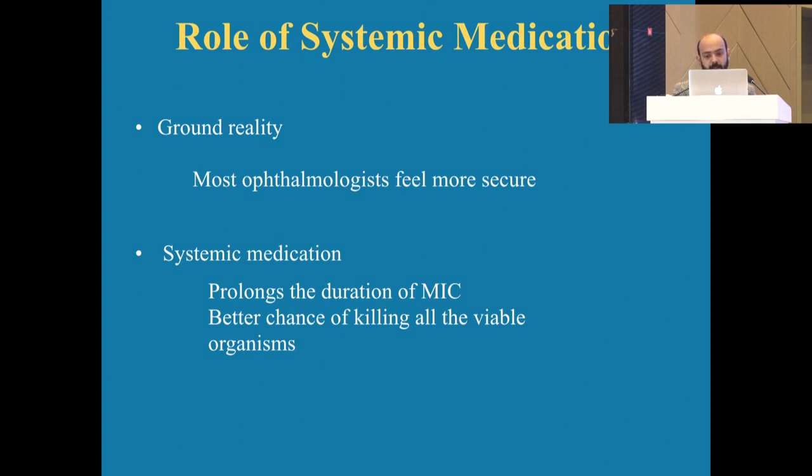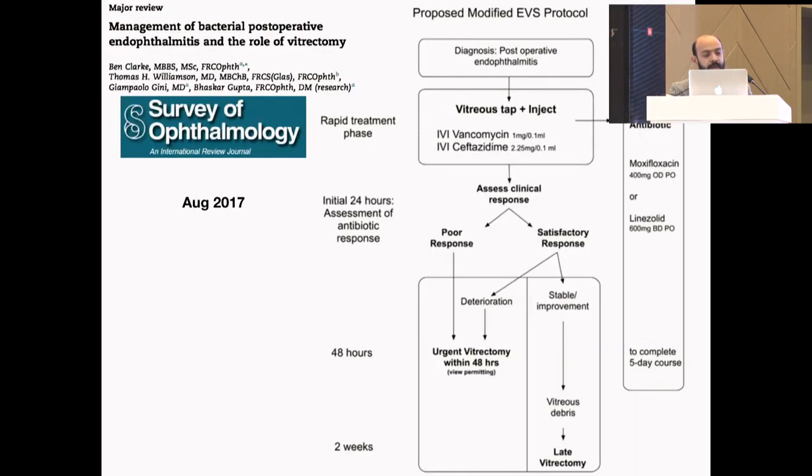Now, in a landmark study published in Survey of Ophthalmology, they spoke about the new modified protocol for EVS. Here, after a diagnosis of endophthalmitis was made, it was recommended to immediately go for a vitreous tap along with injection of intravitreal antibiotics. The study also said that oral antibiotics had to be given.